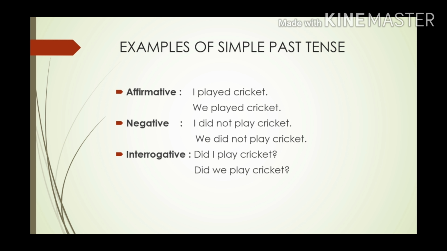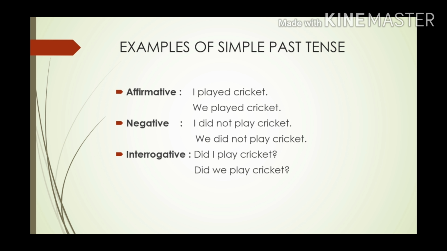I did not play cricket. Here we have to remember one thing. Whenever we use did in a sentence, we use the base form of the verb. So here instead of using played, we are using play because we already have the word did in this sentence. So it will be, I did not play cricket. We did not play cricket.